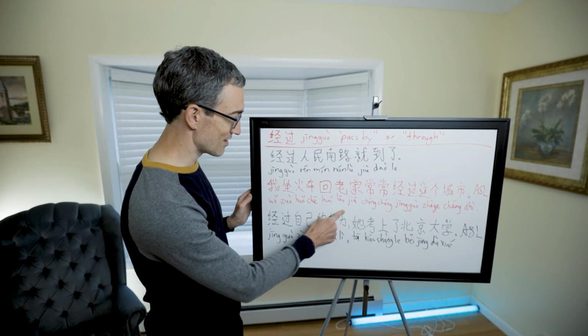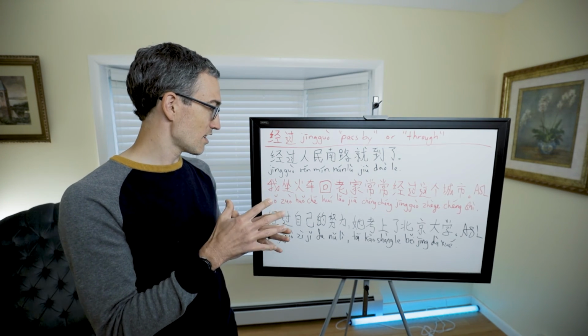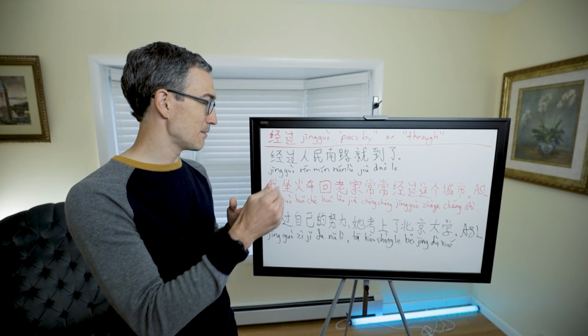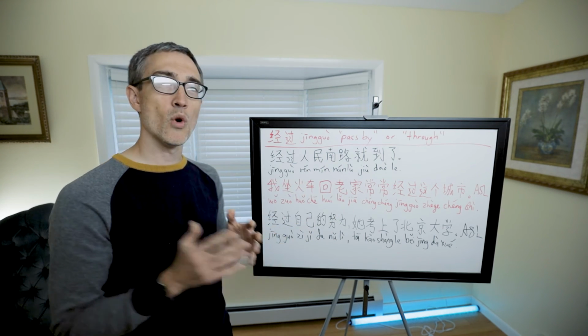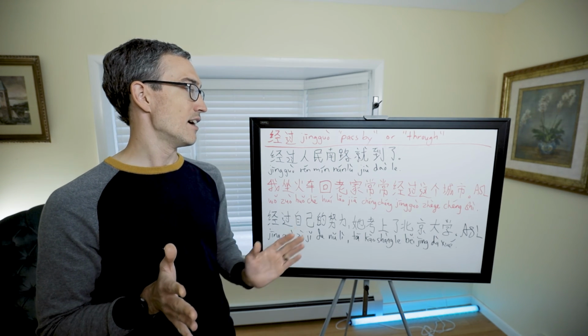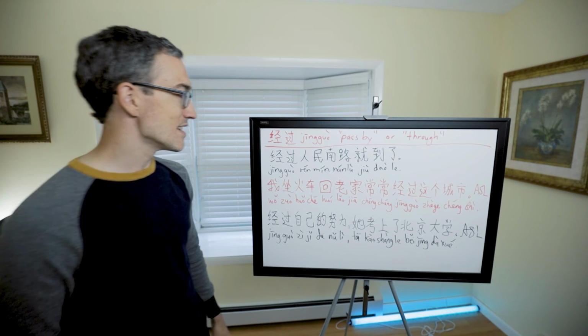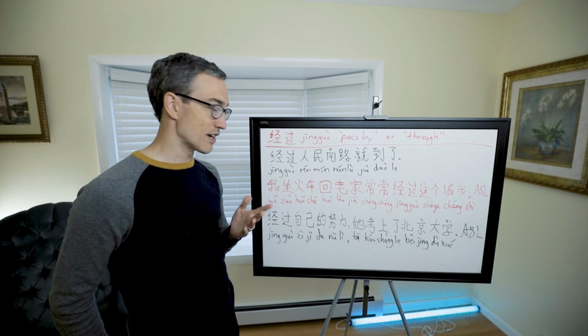In English, this whole phrase would be, when I take the train back to my hometown, I often pass by this city, or something like, when taking the train.